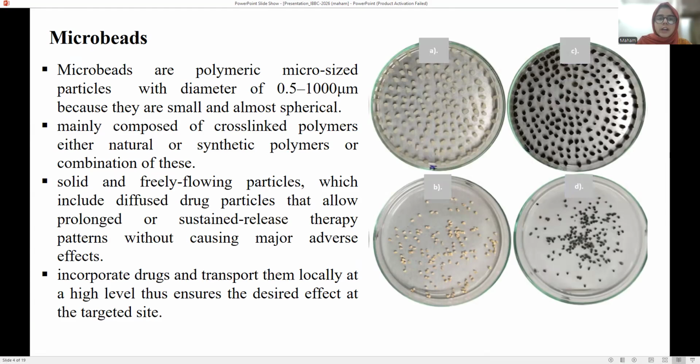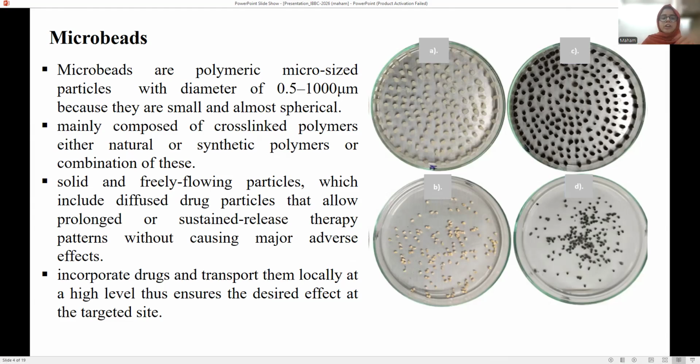Microbeads are polymeric, micro-sized particles having a diameter of 0.5 to 1,000 micrometers. They are very small and spherical in nature. You can see A and B is the butyraldehyde-based formulation, first the wet beads and then the dry beads. C and D show the tannic acid-based formulation, wet beads and dry beads.